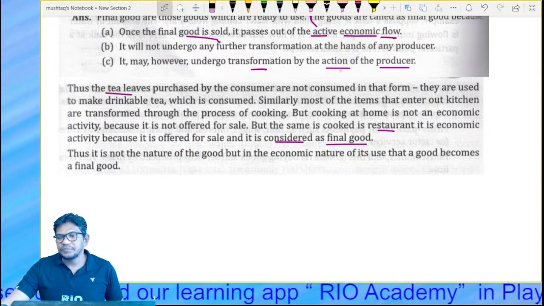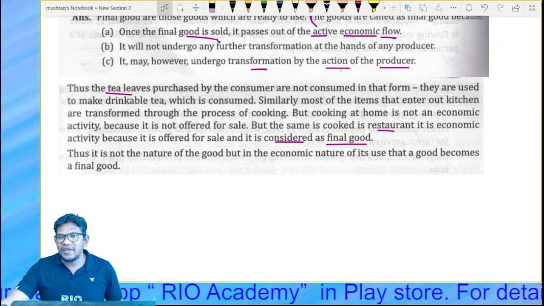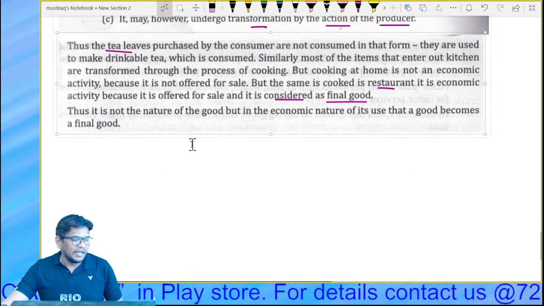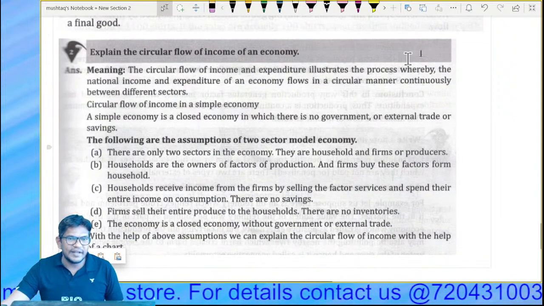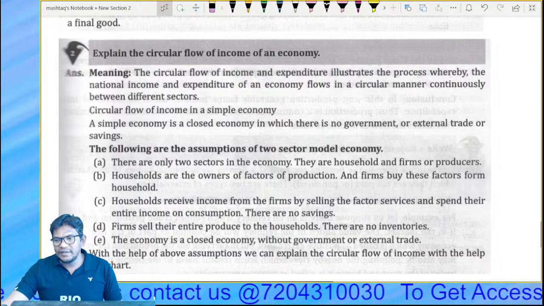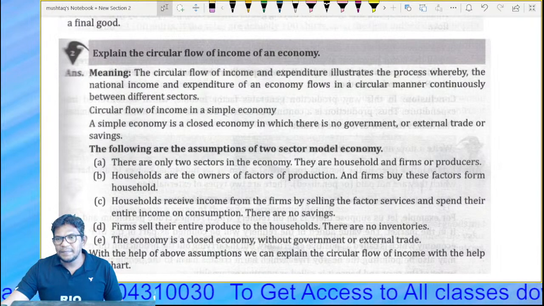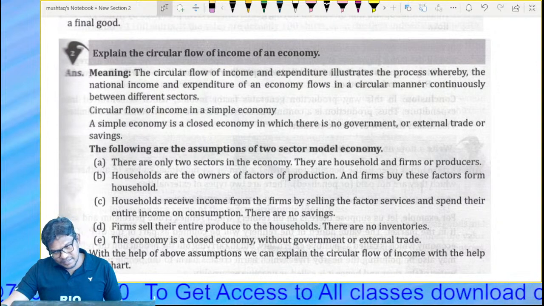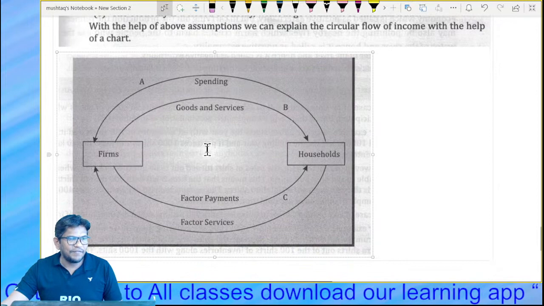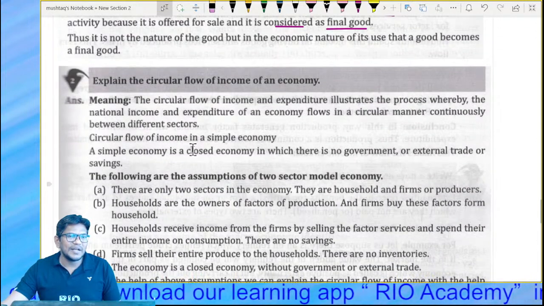Understood, children? And the next question is a very, very important question. Everyone has to write this because it is a guaranteed question. Here is the next question. You need to draw this and everything should be there in order. All right, this question is guaranteed to be asked. Final goods also you may get, but I suggest you focus on this. This is a very important question. Every year you get this question, guys. So let's start now.